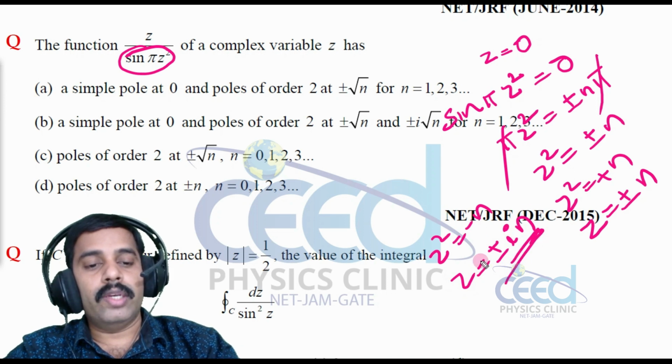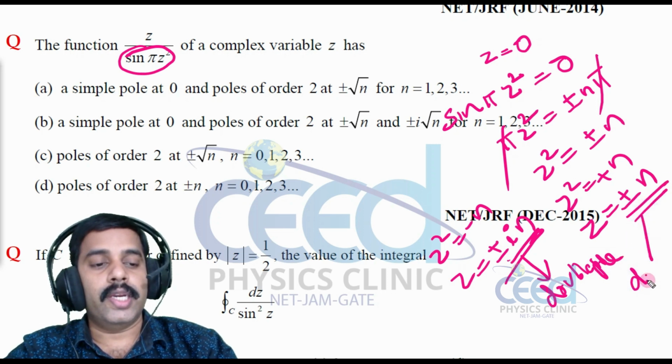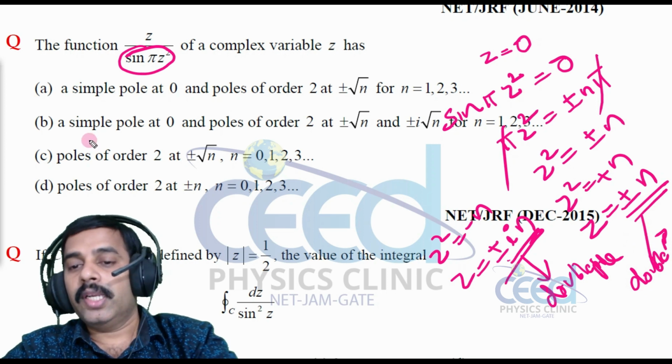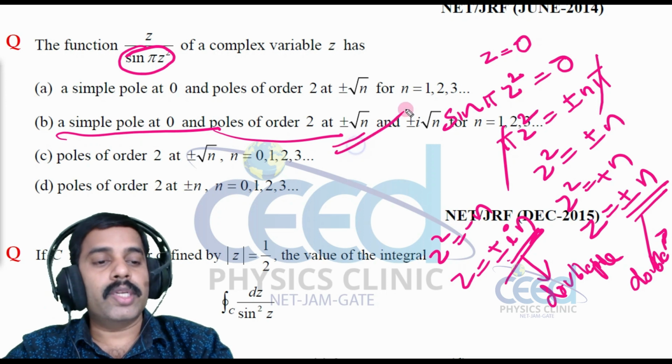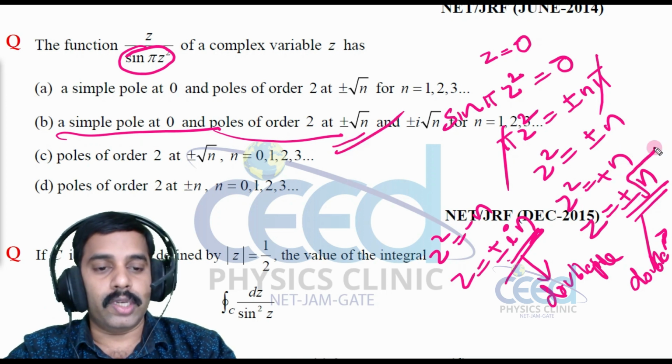So it has two values, right? It has also two values. So that means this is a double pole. Z is equal to plus or minus root n, that is a double pole, and z is equal to plus or minus i root n, that is also a double pole, right? So which is the option? A simple pole at 0 and pole of order 2 at plus or minus root n. I'm sorry, z square is equal to plus n means z is equal to plus or minus root n.